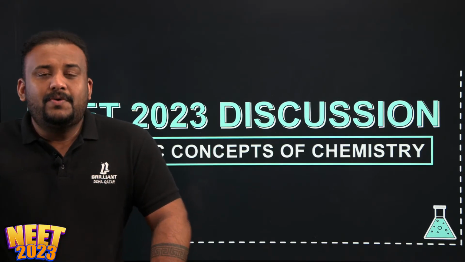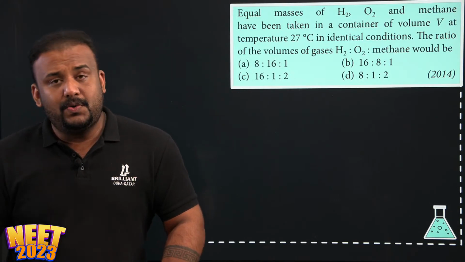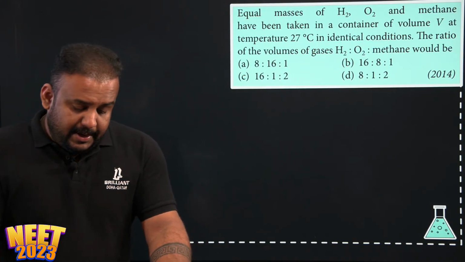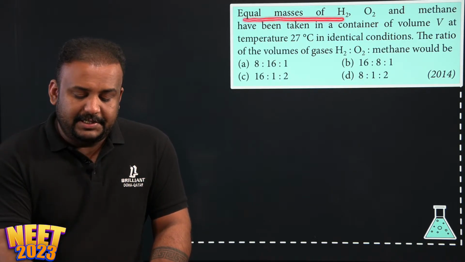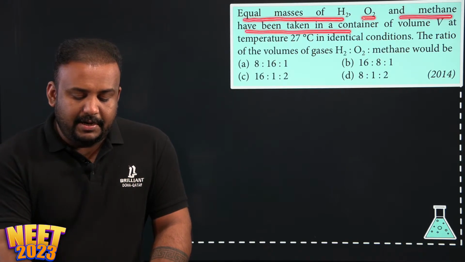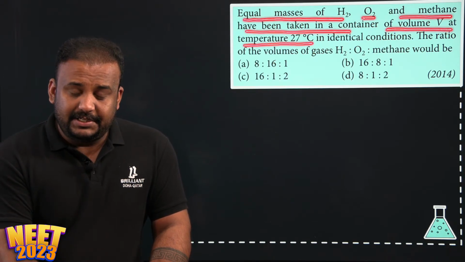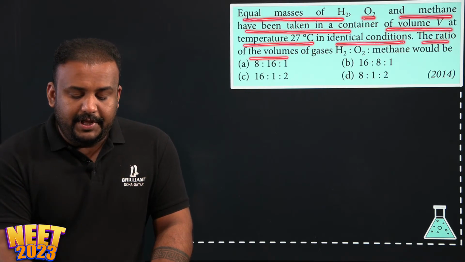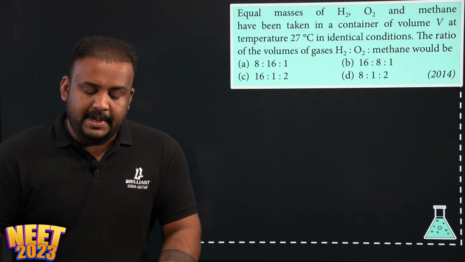Right. So without wasting much time, let's go to the first question. Equal masses of hydrogen, oxygen and methane have been taken in a container of volume V at temperature 27 degrees Celsius in identical conditions. The ratio of the volumes of the gases H2, O2, methane would be.